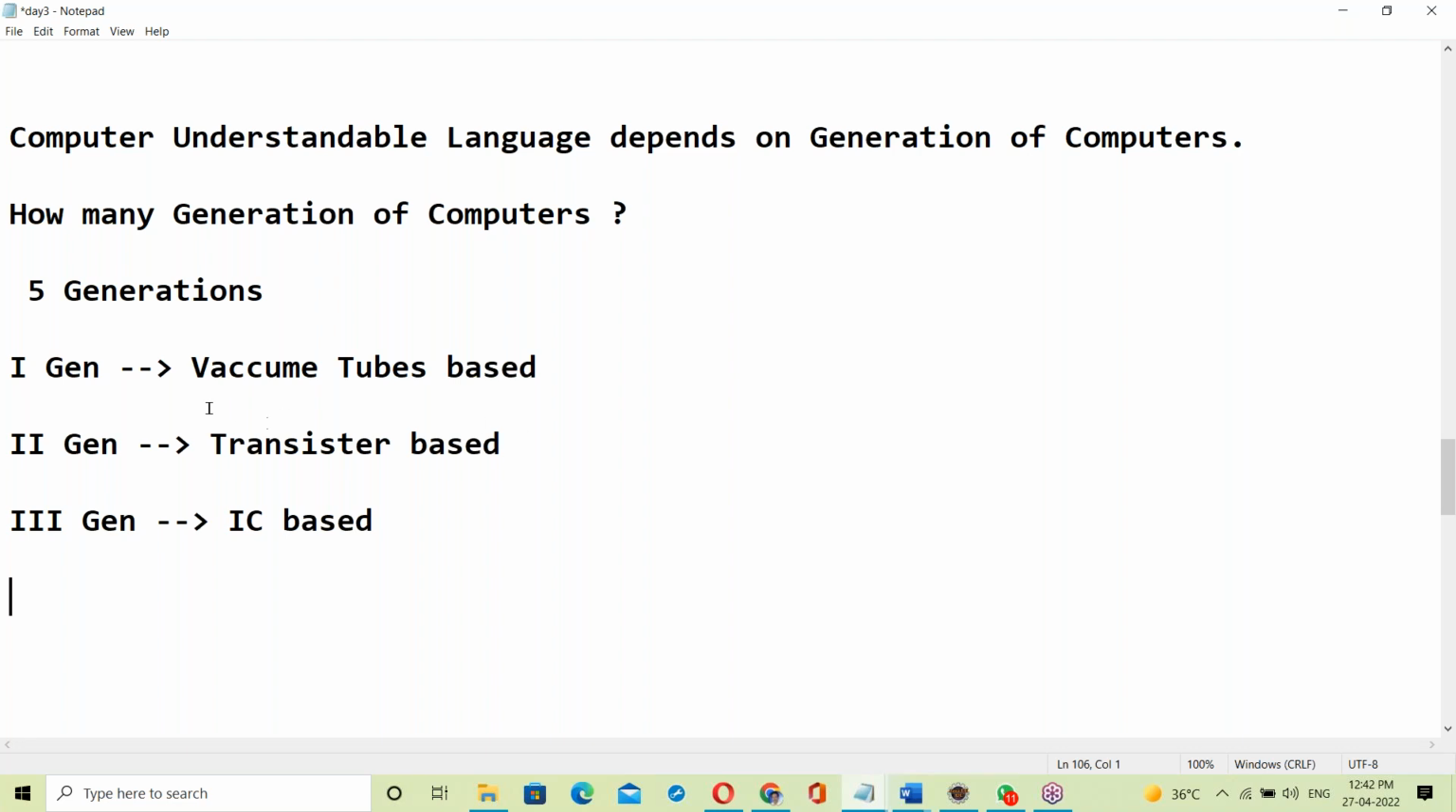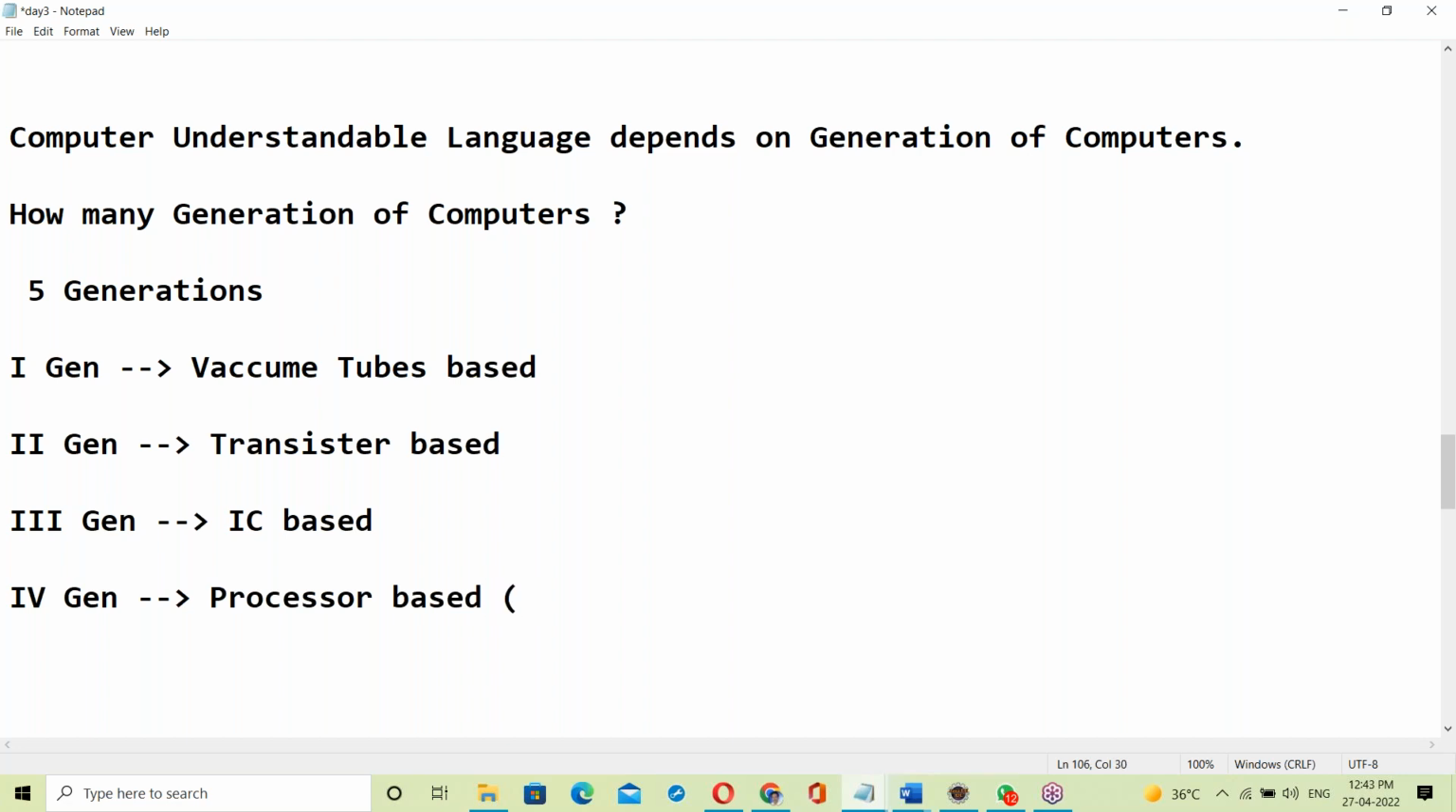We have one subject on this in computer science engineering, I think in third year, an electronics subject about vacuum tubes, transistors, and integrated circuits. Next, the fourth generation. What is a fourth generation computer? Processor based. The fourth generation computer is processor based.